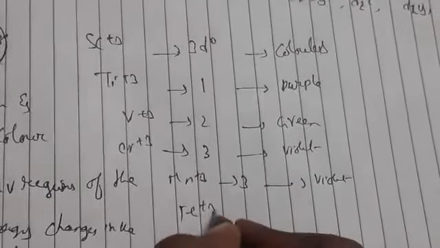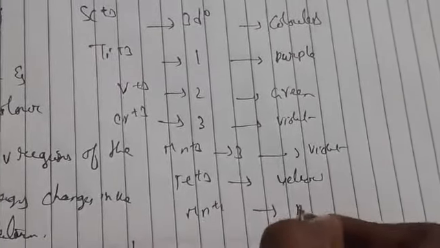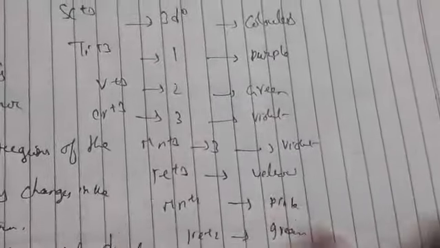Fe plus 3 is yellow. Mn plus 2 is pink. Fe plus 2 is green. Co plus 2 is pink. Ni plus 2 is blue, Cu plus is colorless, and Zn plus 2 is colorless. So like this they exhibit colors.